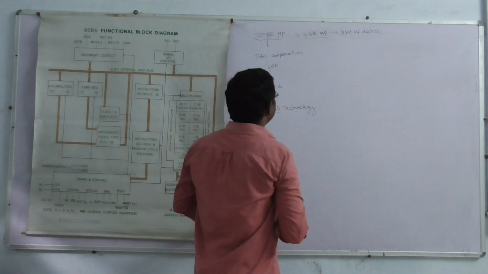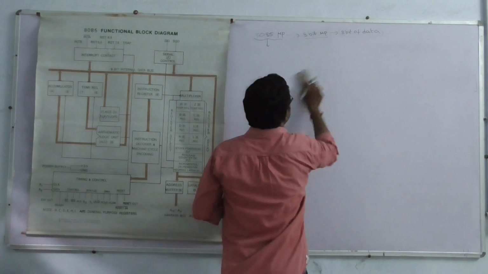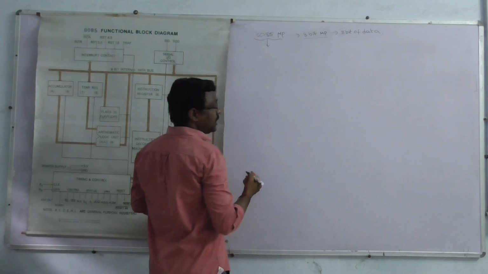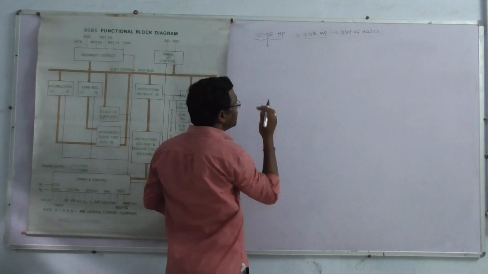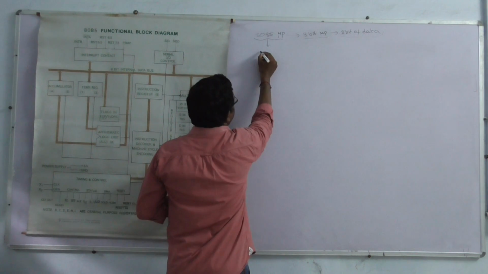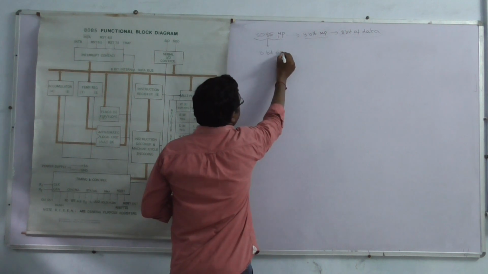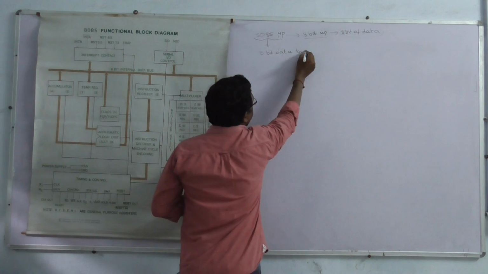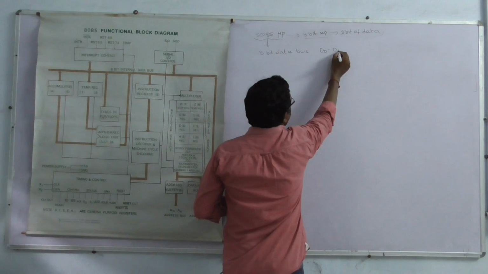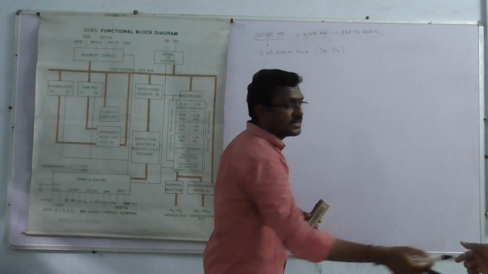Next, the 8085 microprocessor has the following configurations. The 8085 microprocessor consists of 8-bit data buses, from D0 to D7.